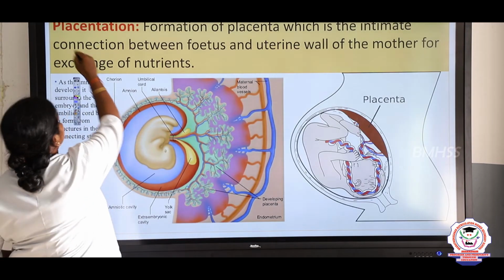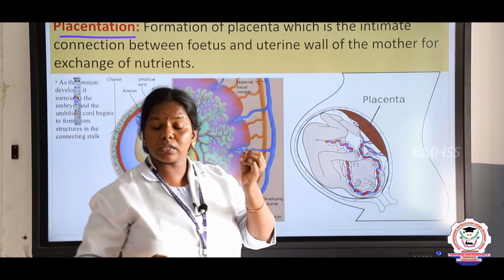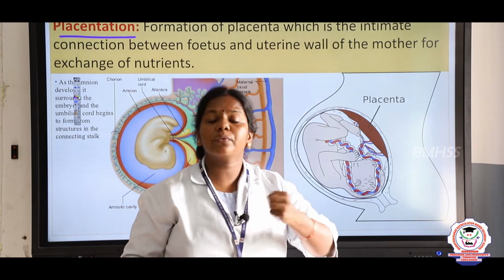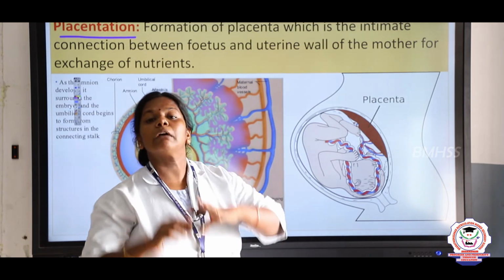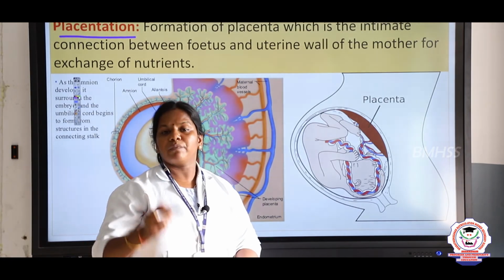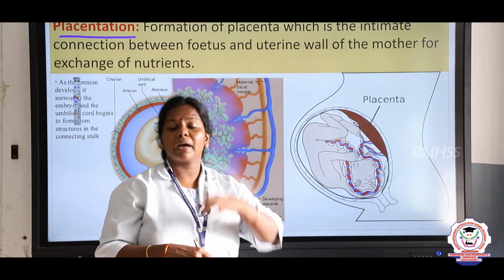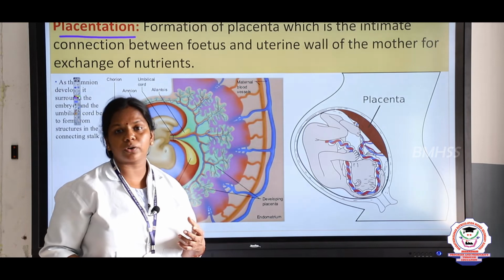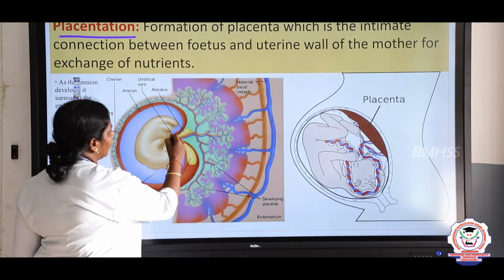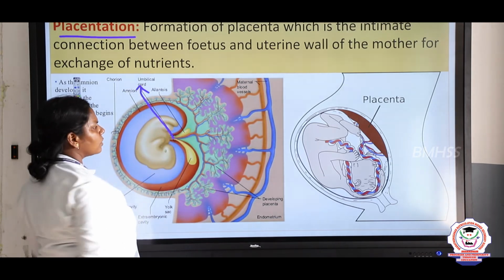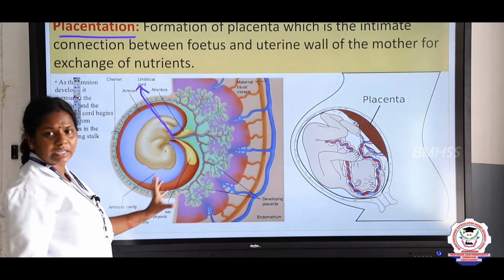And the next event is placentation. What is placentation, children? Now the blastocyst gets implanted, and now it has to develop, right. So, for development it needs nutrition. So, the placenta is formed, from which the nutrients are transferred into the fetus by the umbilical cord, like we call it as Toppul-Kodi, right. So, this is the placenta and this is the umbilical cord, Toppul-Kodi, right. From the placenta, from the blood vessels, all the nutrients are transferred to the developing fetus.